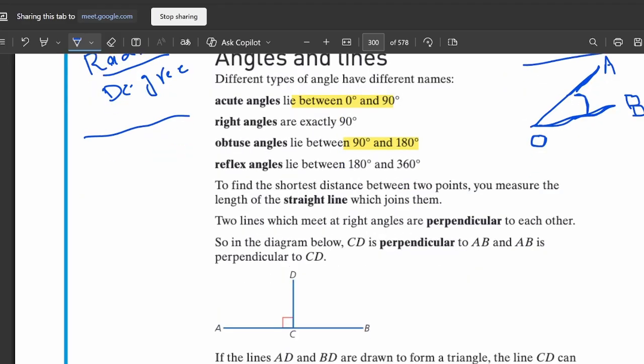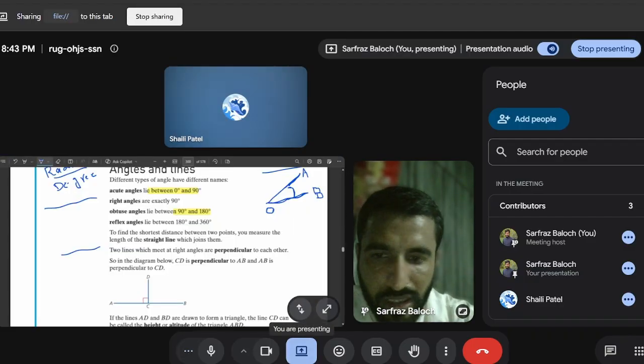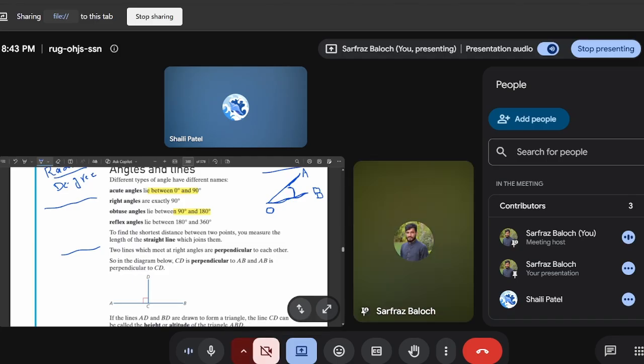Here I have this line. I am talking about 0 degree. One minute, please. Let me close my camera so that I can focus on writing. Okay, so that I could write properly on screen.